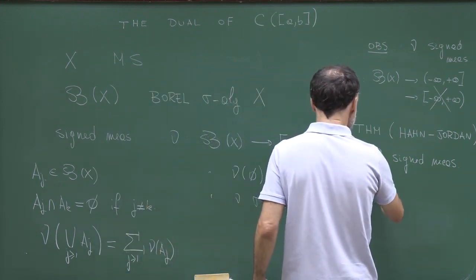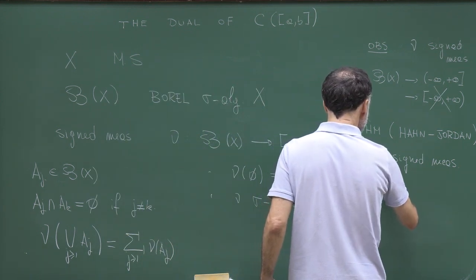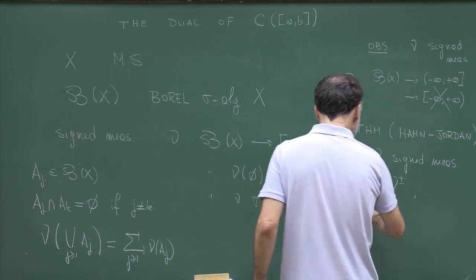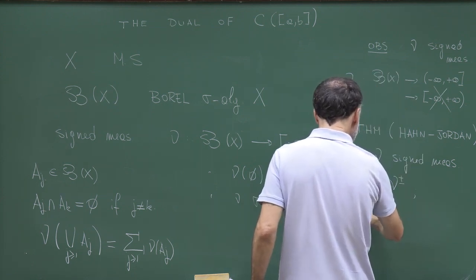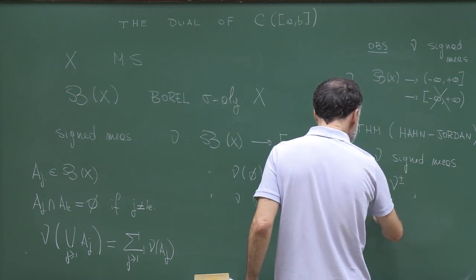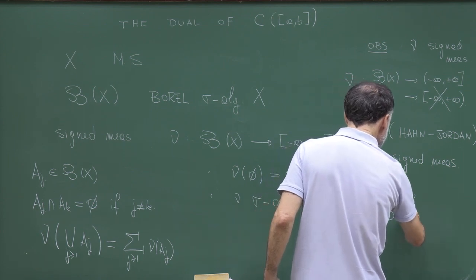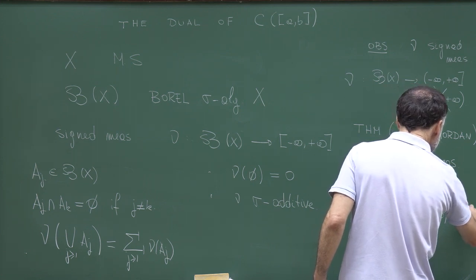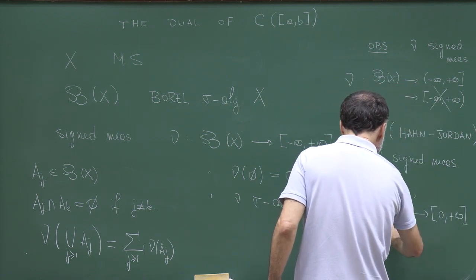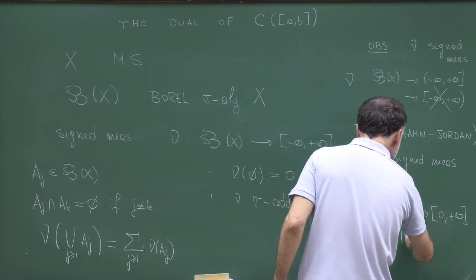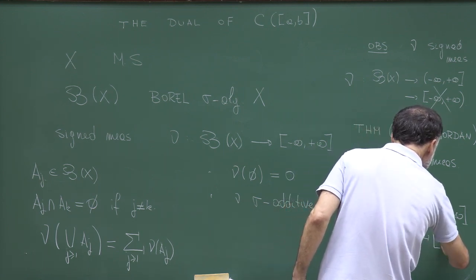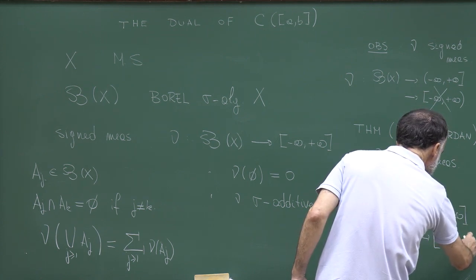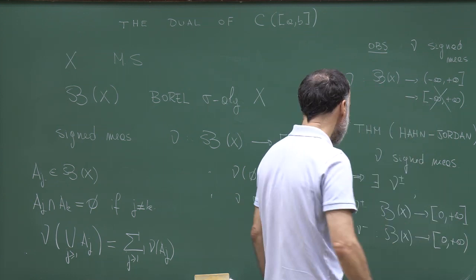This means that there exist nu plus and nu minus, such that nu plus takes values in 0 to plus infinity, and nu minus takes values from 0 to plus infinity, excluding the possibility of taking the value plus infinity.